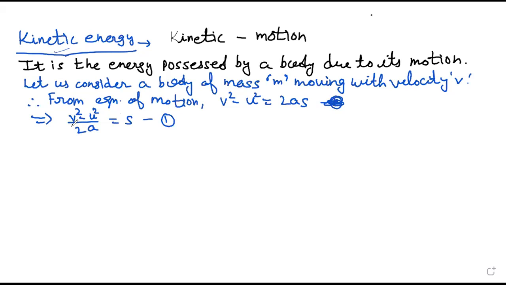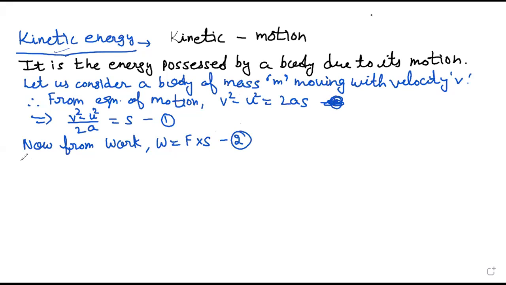Now from work, work is equal to F into S. This is my second equation.